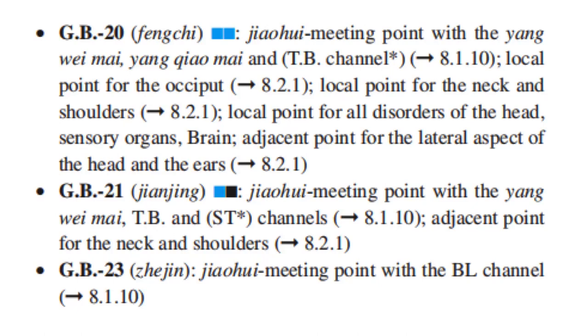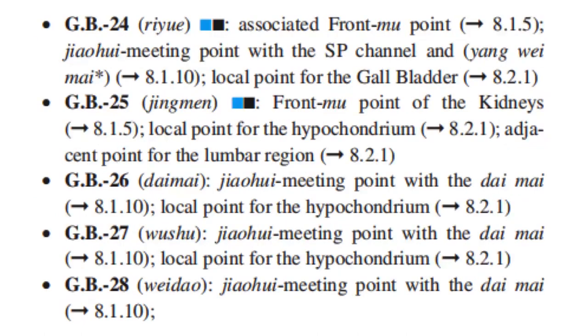GB23 is the Jiaowei meeting point with the bladder channel. GB24 is the associated front mu point, the Jiaowei meeting point with the spleen channel and the Yang Wei Mai, and the local point for the gallbladder. GB25 is the front mu point for the kidneys, the local point for the hypochondrium, and the adjacent point for the lumbar region.